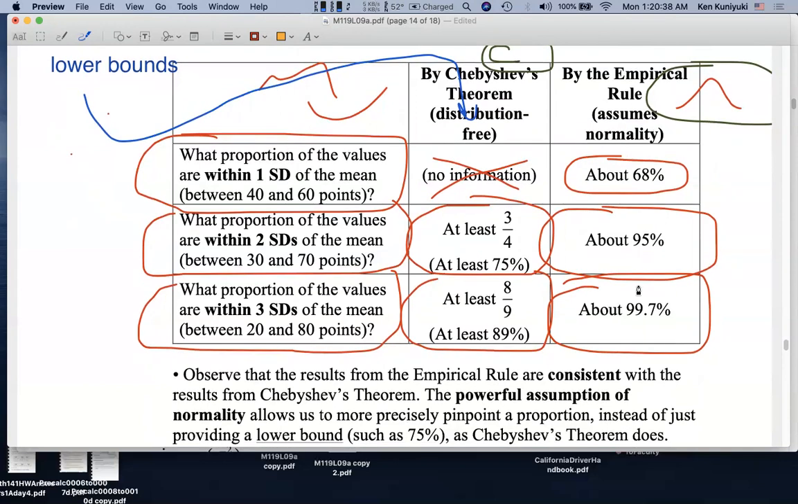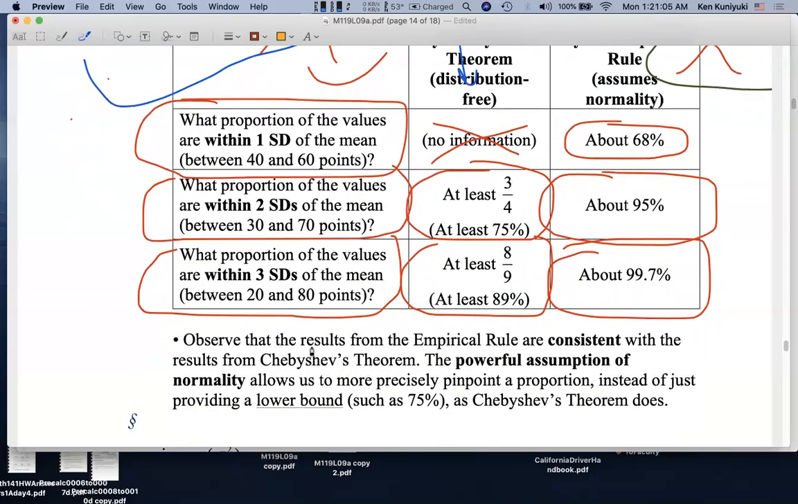So again, the empirical rule actually pinpoints particular estimates, but that assumes normality. That's a really key, important assumption. Chebychev's theorem applies to a variety of distributions. It's robust or distribution-free, but it only provides lower bounds. And for the scores within one standard deviation, the lower bound is 0%. There's no information whatsoever.